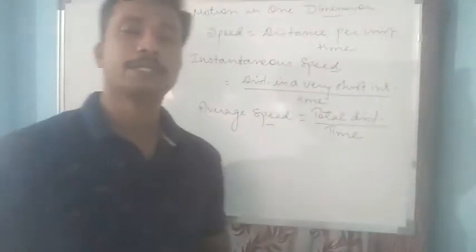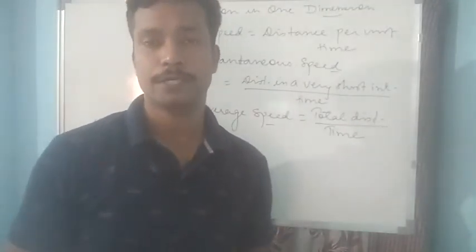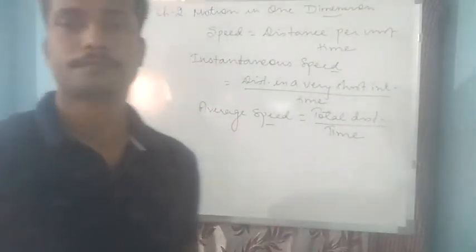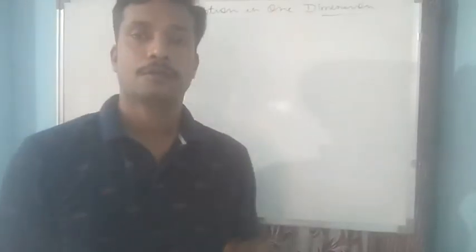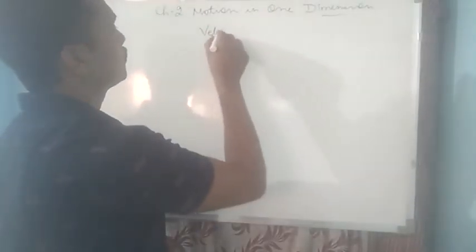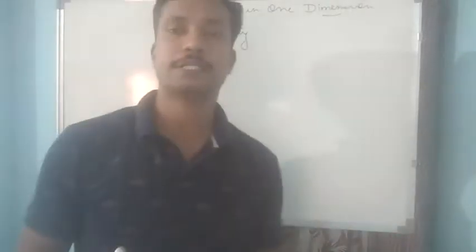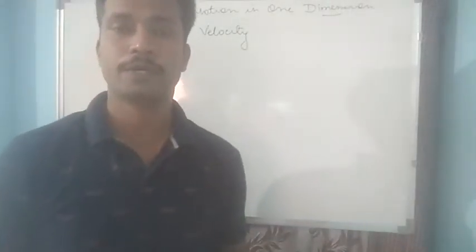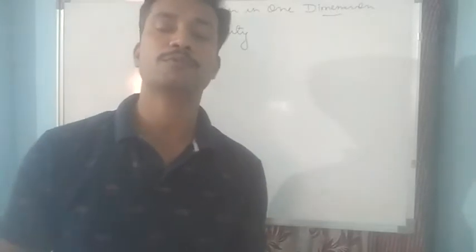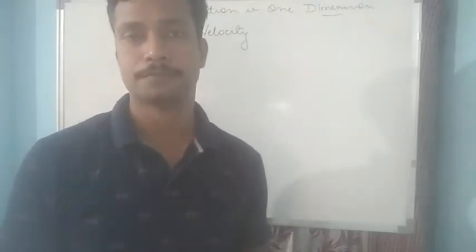So after completing this, we can now see about the velocity. So next we have the velocity. Velocity is the distance covered by a body per unit time when a body moves in a specified direction or in a straight line.